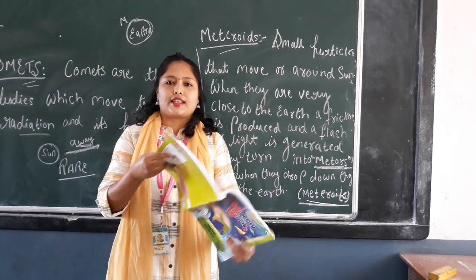Let's start with your exercise part. Now see here children, as we have completed this, you can go through this part. They have talked about different kinds of satellites that have been sent from the space organization, that is ISRO. They have sent different kinds of satellites, Chandrayaan-1, and this Mangalyaan, I think you have already heard. A recent movie has also come on Mangalyaan, that is Mission Mangal. So you can go through these things. It will help you to know more about the satellites. This is all about artificial satellites. I'm not going to read it for you. You read it by yourself.